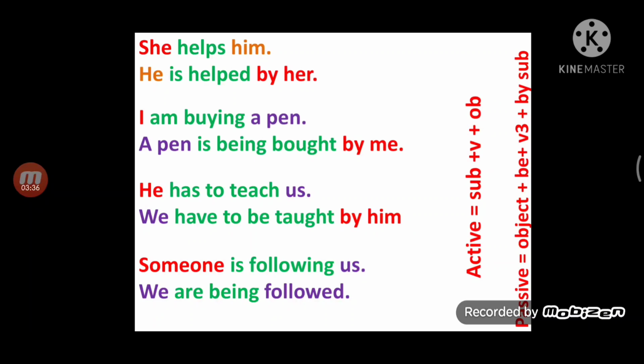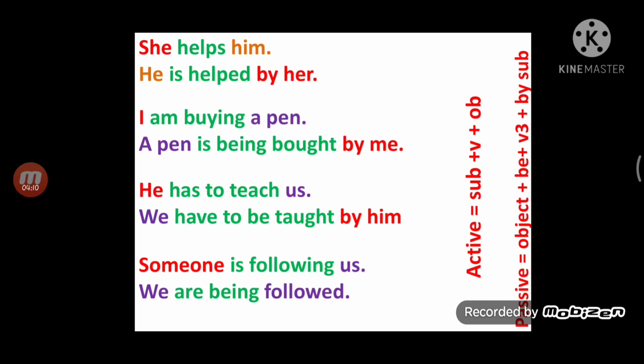Okay. He has to teach us. Now here has is used as an ordinary auxiliary verb. He has to teach us, into we: We have to be taught by him. He into him. Someone is following us, into we. We are, as continuous tense, being followed. No need to take by someone because the subject is not clear.